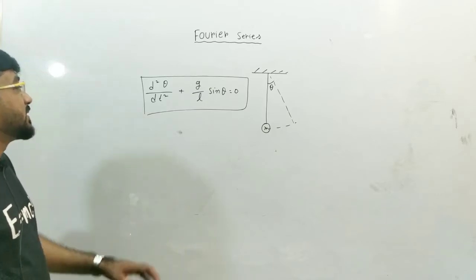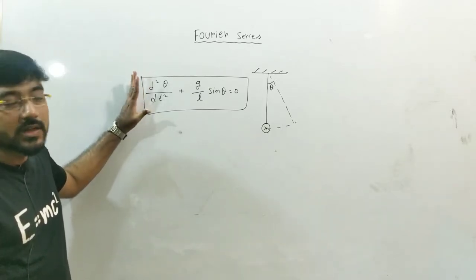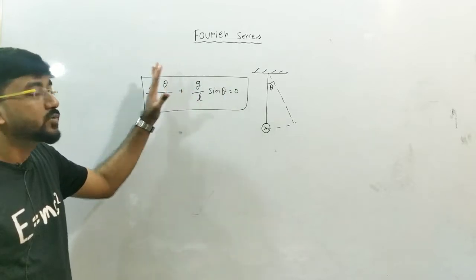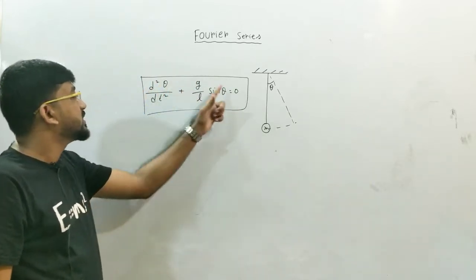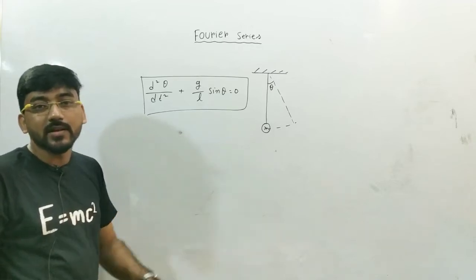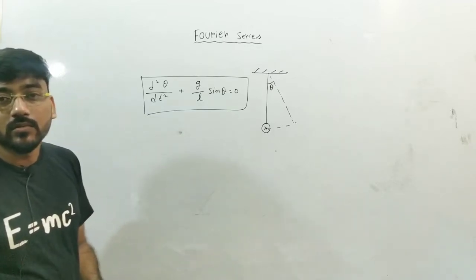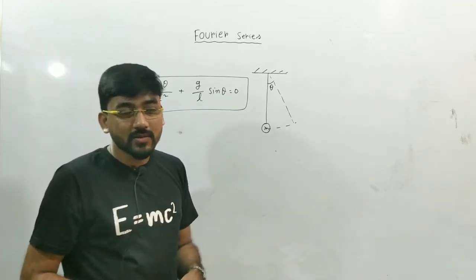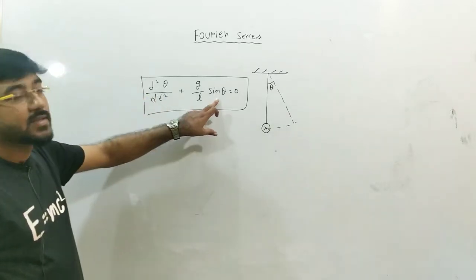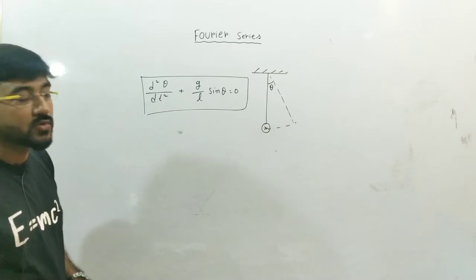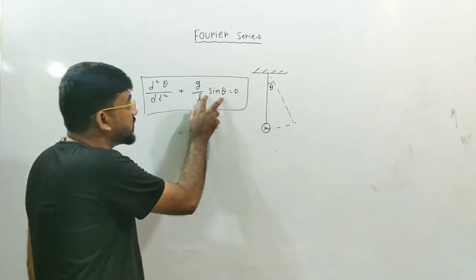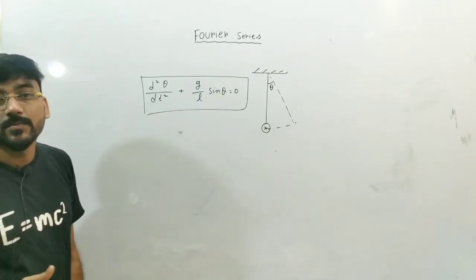But this is a differential equation that you cannot solve analytically by using the rules you know from your differential equation chapter, because this sin theta arises here. So to solve this kind of equation, we need to expand sin theta in terms of a power series.